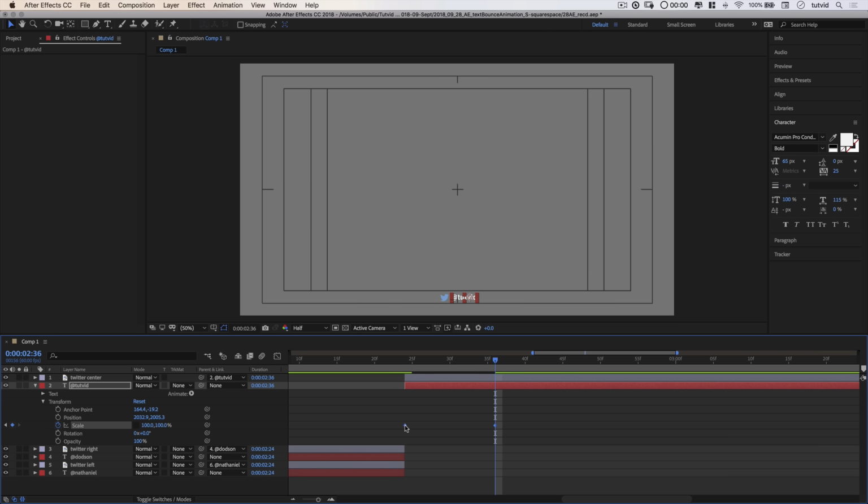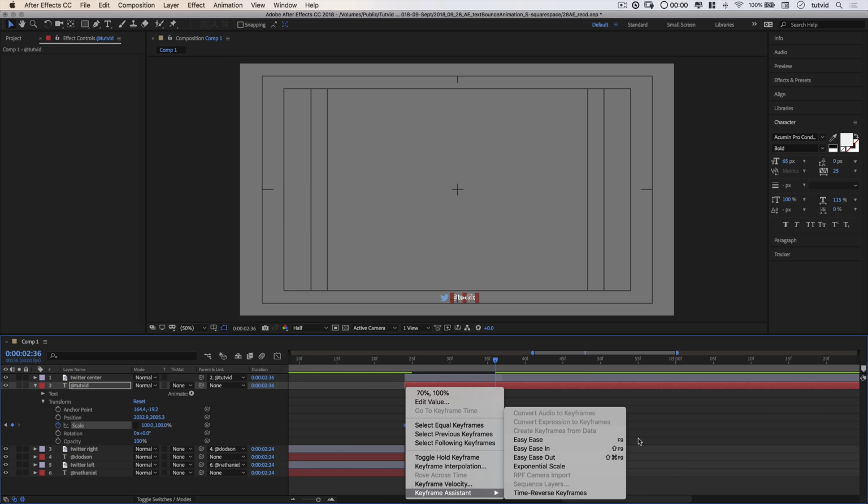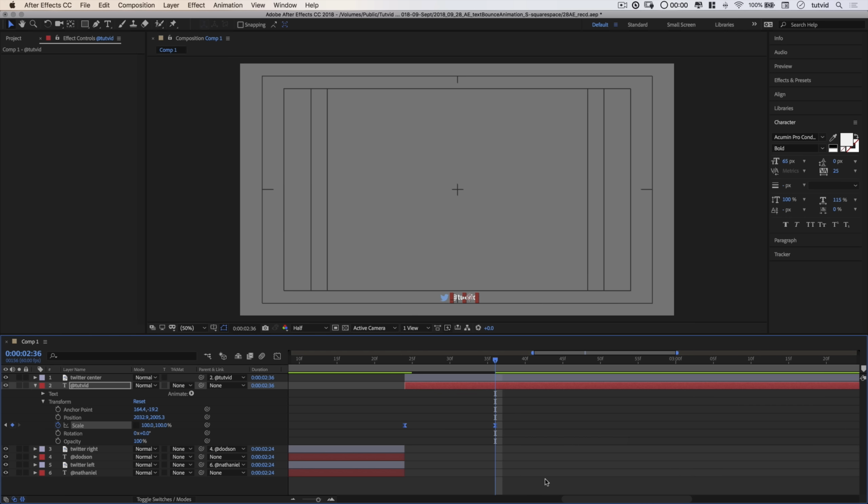Select both of these keyframes, right-click Keyframe Assist. By the way, there is this nice little F9 hotkey, which will do your easy ease for you. I'm just walking you through it each time because maybe I like to take the road less traveled sometimes.